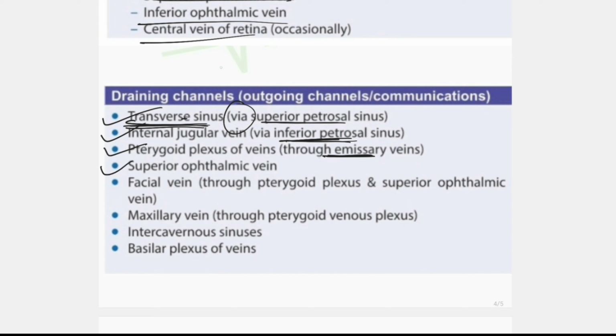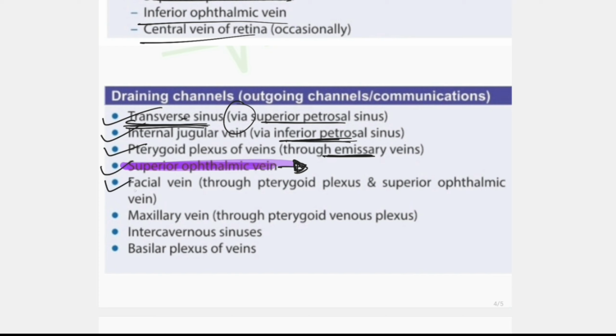Superior ophthalmic vein. Here confusion may be created. The superior ophthalmic vein is both an incoming channel and a draining channel. It is because it is valveless, so flow may be bidirectional due to the absence of valves. So it is also a draining channel of the cavernous sinus.